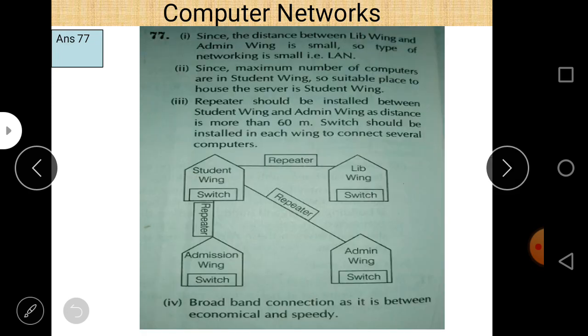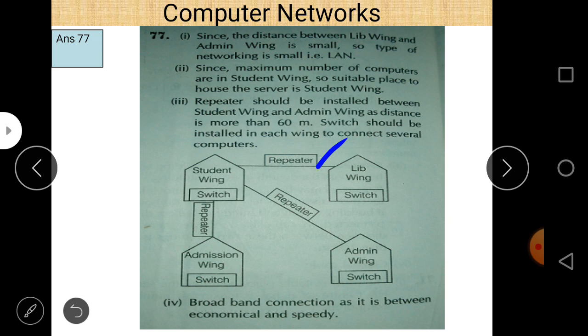So a repeater should be installed between the student wing and the admission wing as the distance is more than 60 meters. A switch should be installed in each wing to connect several computers. So whenever the distance is high, we use a repeater to extend the signal or to regenerate the signal. And within a building or within a campus we use a switch.